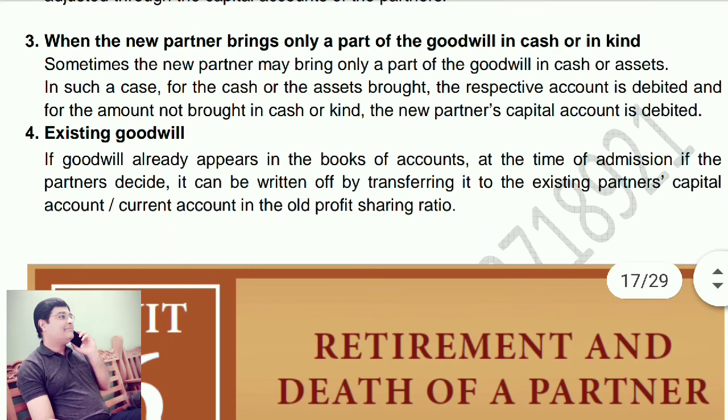When the new partner brings only a part of the goodwill in cash or kind, sometimes the new partner may bring only a part of the goodwill in cash or assets. In such a case, for the cash or the assets brought, the respective account is debited, and for the amount not brought in cash or kind, the new partner's capital account is debited.